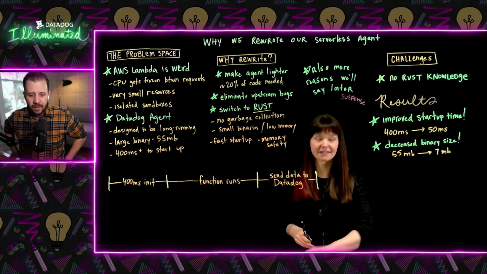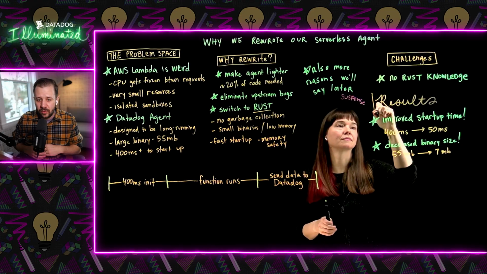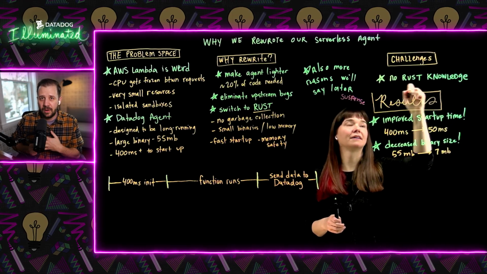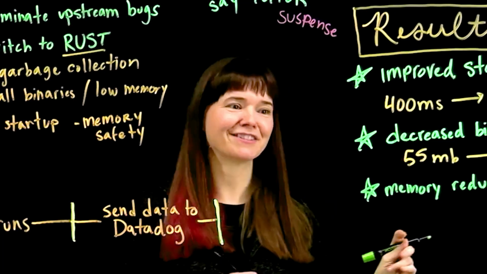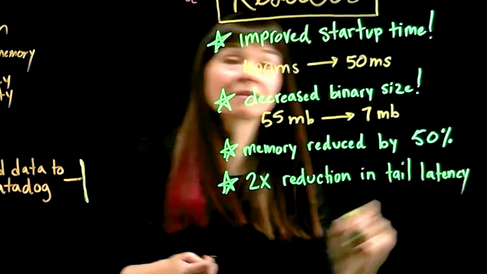Awesome. What other results did you see? Yeah, memory reduced by 50%, which is a big win. That is a direct cost driver for Lambda. So the more memory you use, the more you pay. So all of these are pretty huge results. This is impressive. Yeah, and we had a 2x reduction or improvement in our tail latency in our P99.9.